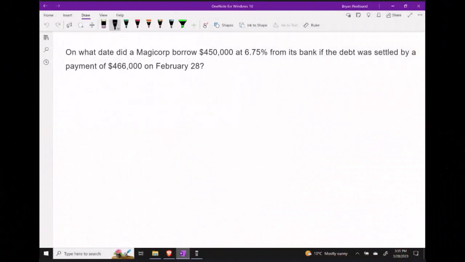On what date did Magicorp borrow $450,000 from the bank at a 6.75% simple interest rate, if we know the debt was settled on February 28th with a payment of $466,000? Let's go ahead and use our I equals PRT formula, and solving for T we get I over PR.